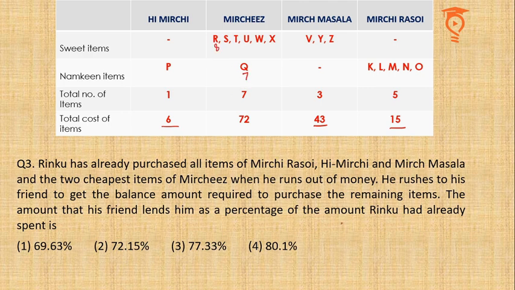So he has already bought 79 rupees, and he is yet left to buy 9, 10, 11, 13, 14, 57 rupees he's supposed to borrow from his friend. So 57 as a percentage of 79. This way you get the second option, 72.15%, as your answer.